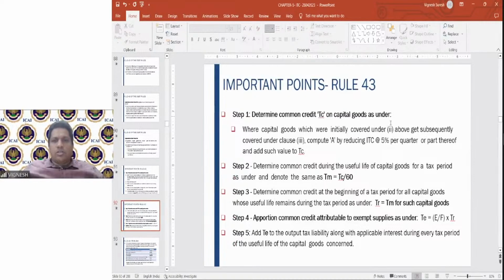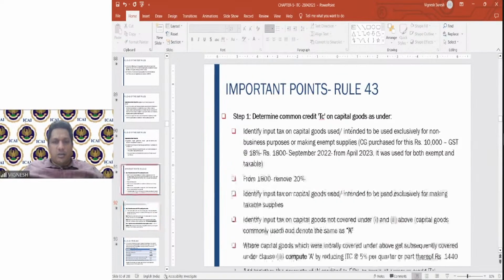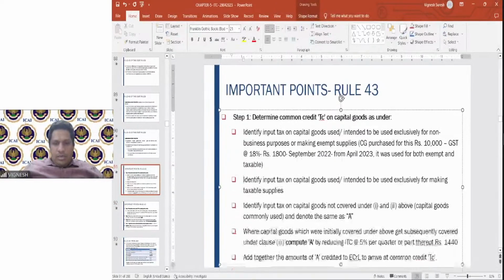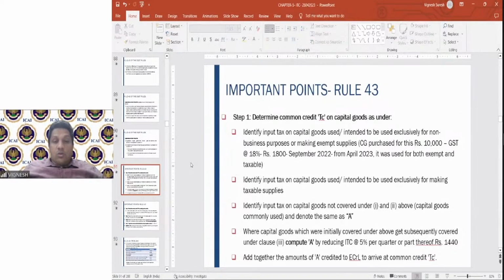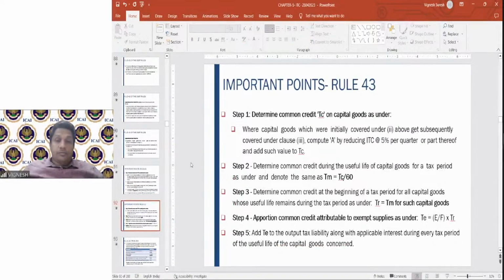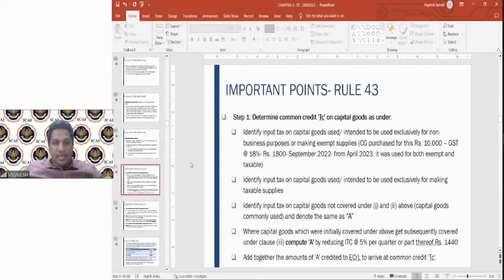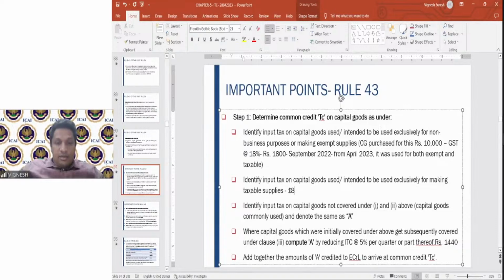Where capital goods initially covered under clause 2, initially it was used for taxable supplies. Now it is used for common. Okay. Same example, let us take 1800, which we would have claimed at that point of time.